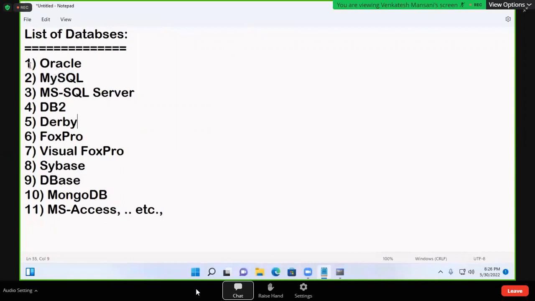Now, in an SQL class, they'll ask. If you join an Oracle class also, the faculty will teach SQL only. If you join a MySQL class also, the faculty will teach SQL only. SQL Server class also, SQL only. This is where few people are getting confused.